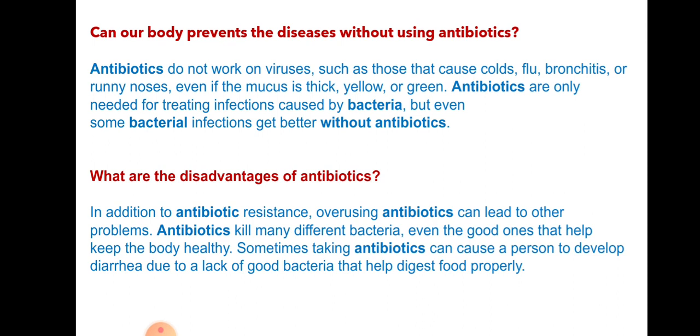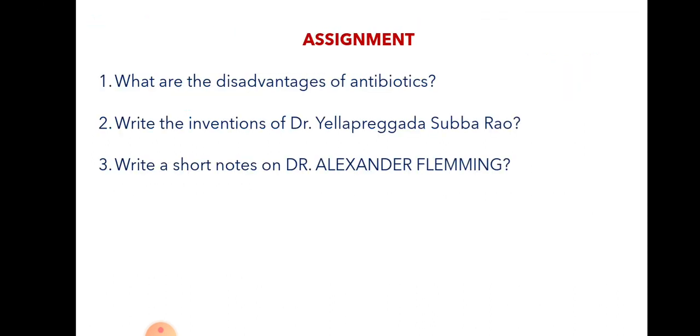I hope you understood the class. Let's go with the assignment part. What are the disadvantages of antibiotics? Write the inventions of Dr. Yellapragada Subba Rao. Write short notes on Alexander Fleming. In that, write about penicillin, how it was invented and all.